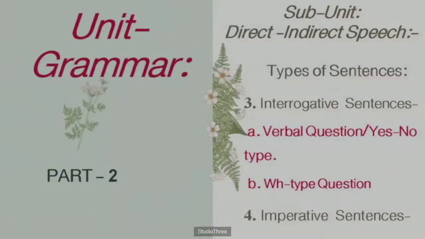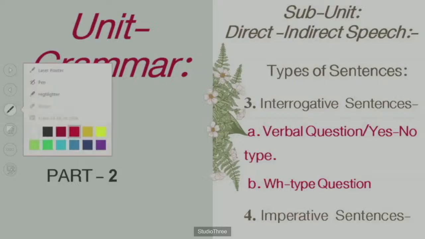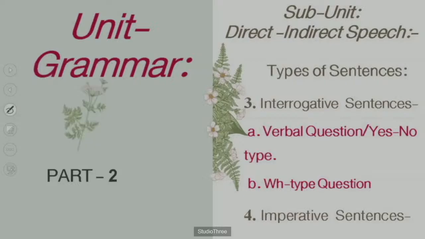Now we should see all these things through the PPT. Let's go through the PPT. Guys, today we are going to see the direct to indirect speech of two sentence types, that is interrogative sentences. In interrogative sentences, there are two types of sentences.